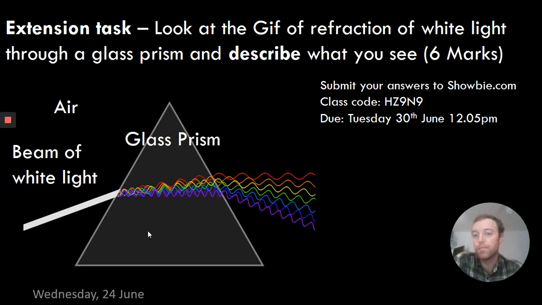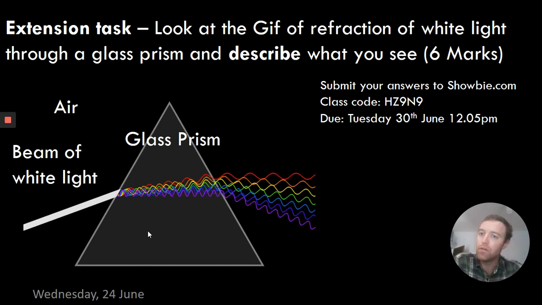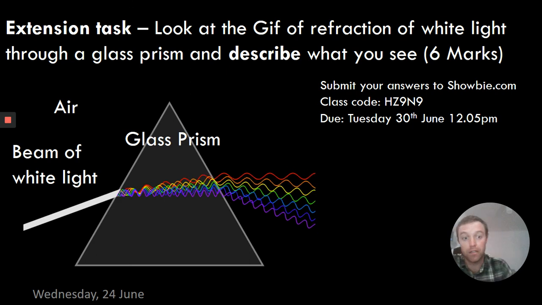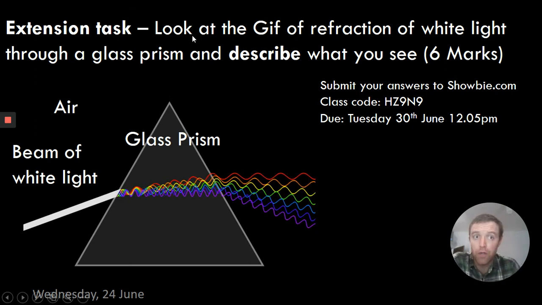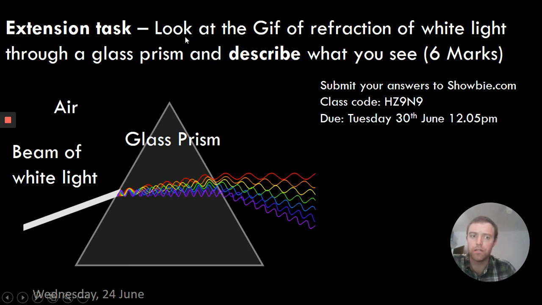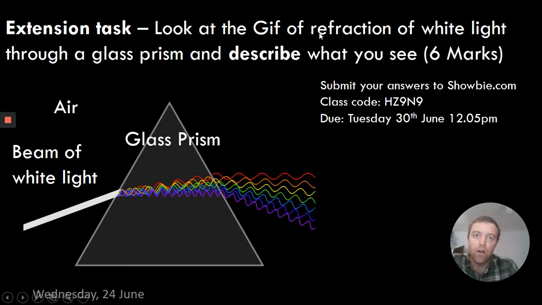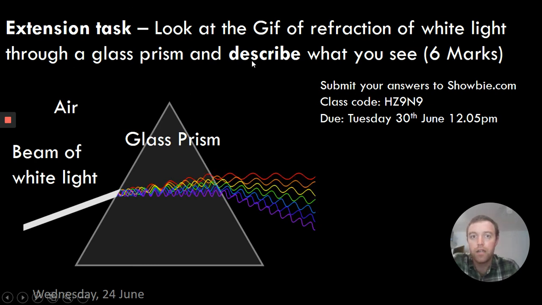This might look completely bananas, like you've never seen anything like it before, but you don't need to have seen anything like this before. Look at our question, extension task. It's another 6-mark question, but you don't need to do this in full sentences. Look at the GIF of refraction of white light through a glass prism and describe what you see. 6 marks.